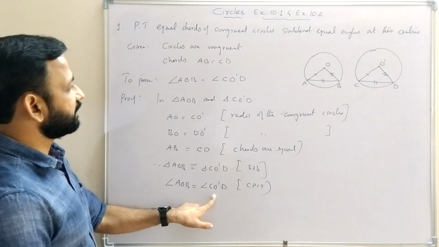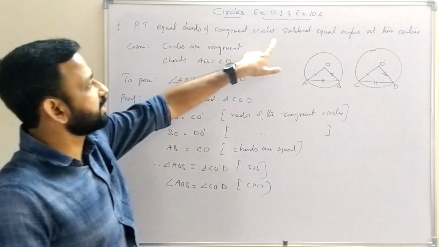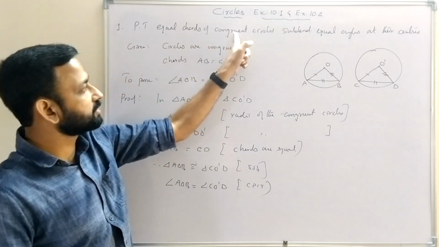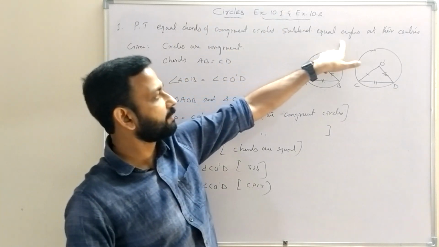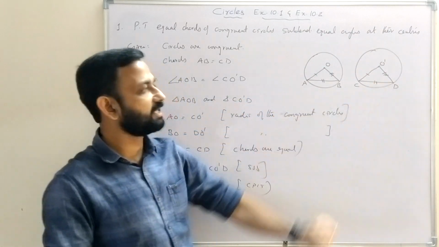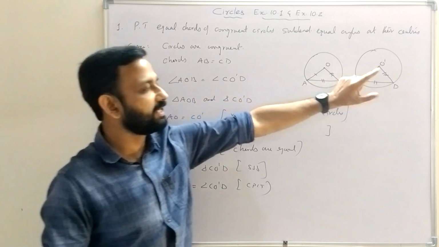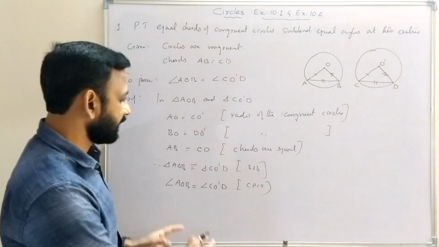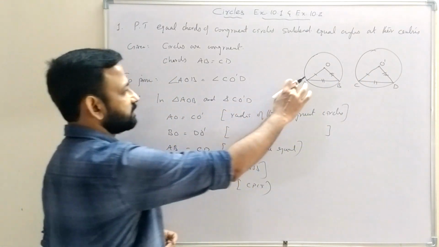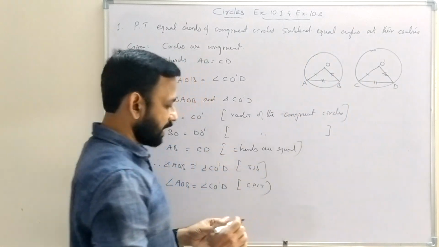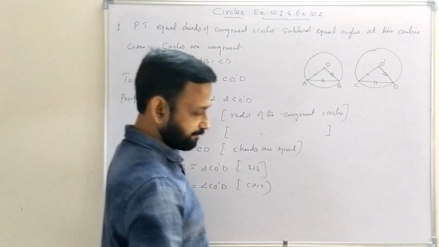So we can say equal chords of congruent circles subtend equal angles at their centers. Circles are congruent, chords are equal, therefore they subtend equal angles at their centers. So angle AOB equal to angle CO'D.